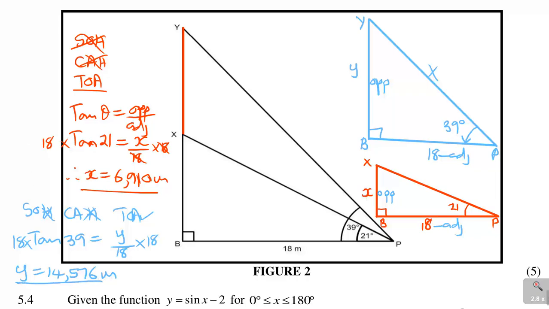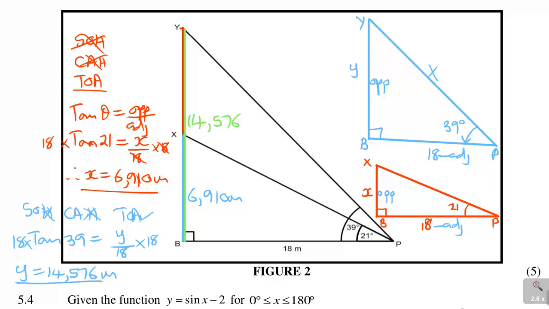So what am I saying here? I'm saying this distance, from here to here, is 6.910 meters, and I'm saying the distance from the top to the bottom, I just found it, is 14.576. Now the question is, what is the distance in red here?